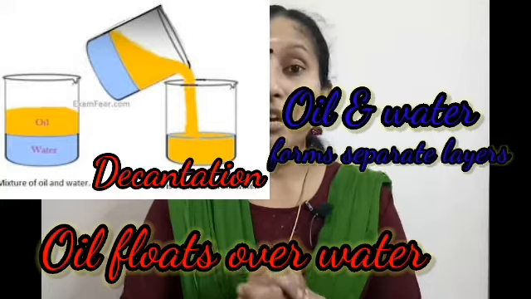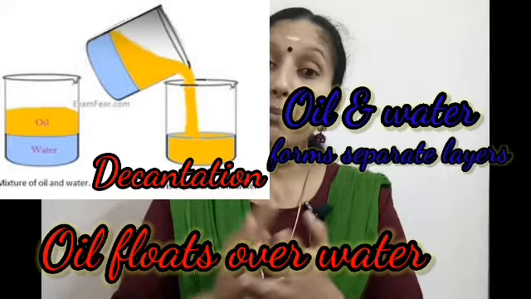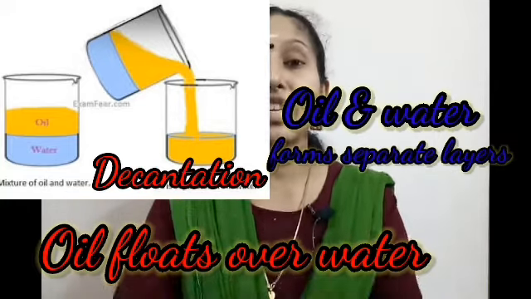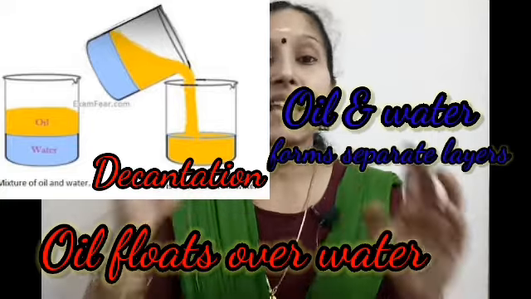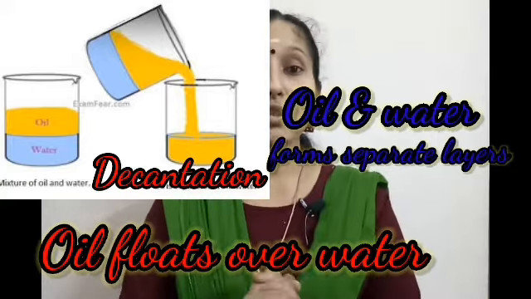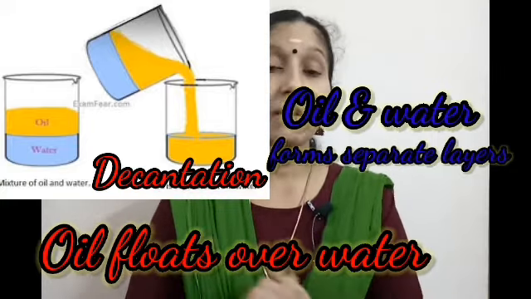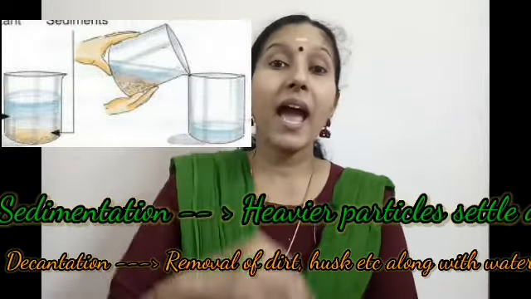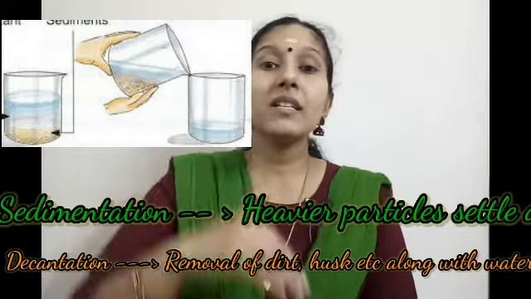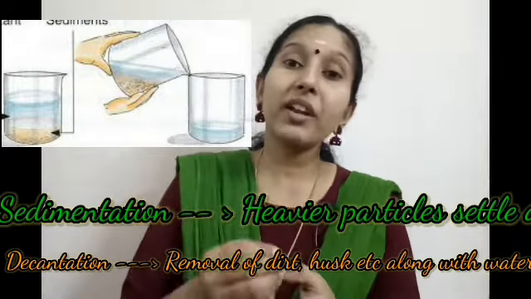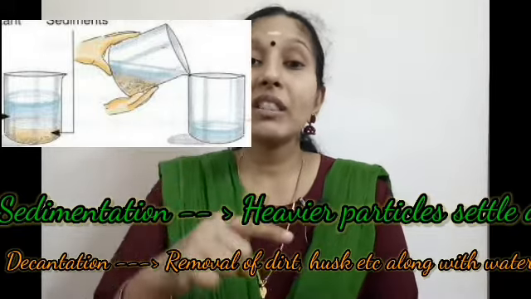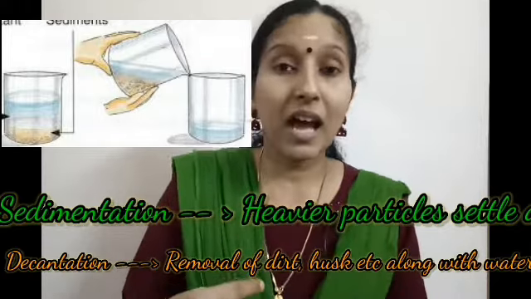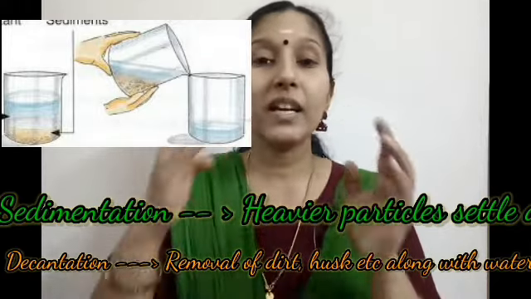Oil and water form separate layers. We can remove the oil layer to another glass with the help of decantation. Right. So what is sedimentation? Sedimentation means heavier particles settle down at the bottom of the beaker and lighter particles float over the water, and you can remove the water along with the dirt, leaf, husk, etc. to another glass. That process is known as decantation.